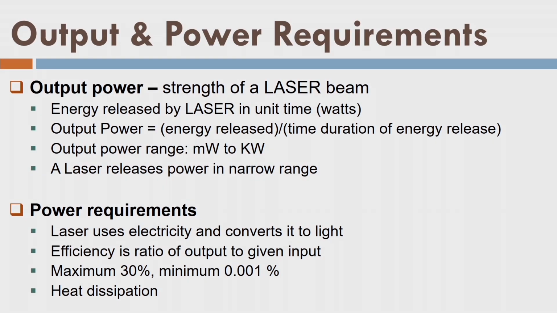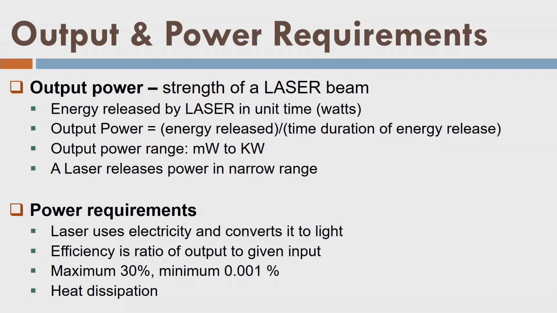So now try to understand the property output. As I told, we give some energy to atoms, and atoms are stimulated, and as a result they give the laser. The output power is the strength of a laser beam. That means the number of photons which are released in a short duration or as a continuous wave, they are released in a certain time. So the amount of energy released by the photons in that time duration is creating the concept of power, which is a usual concept. What is the output power? Energy released divided by the time duration of energy release. So that is the power of the laser pulse or laser wave.